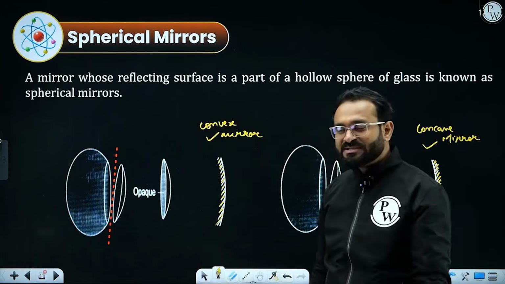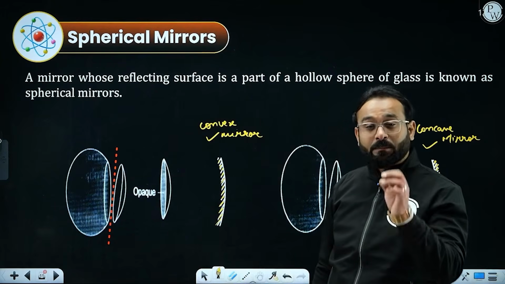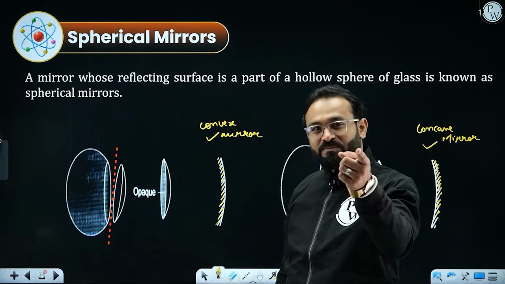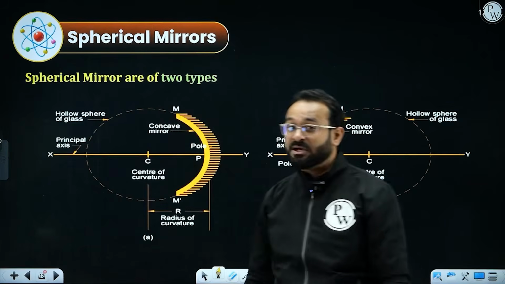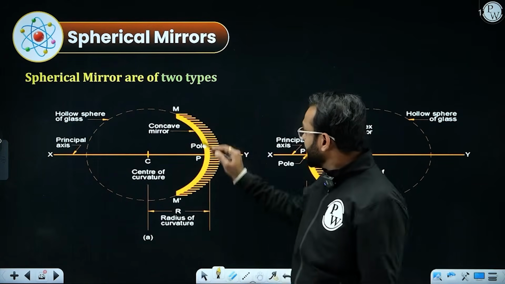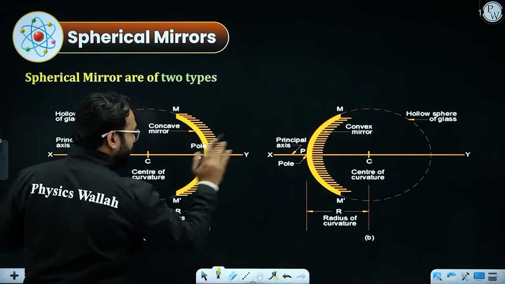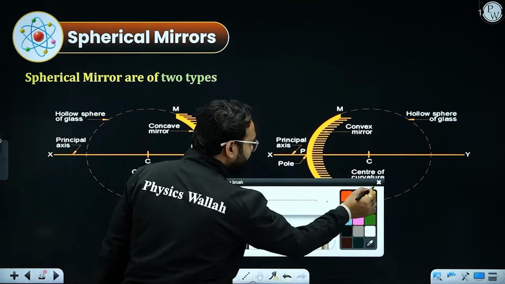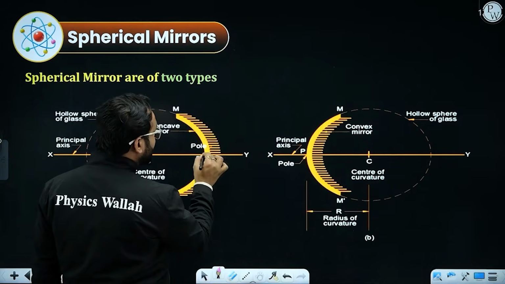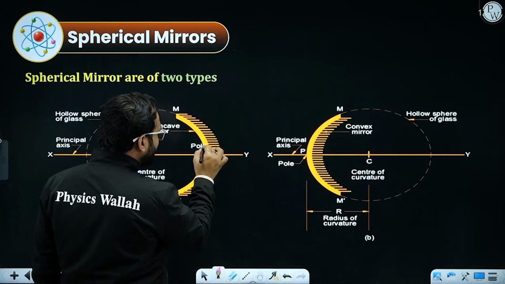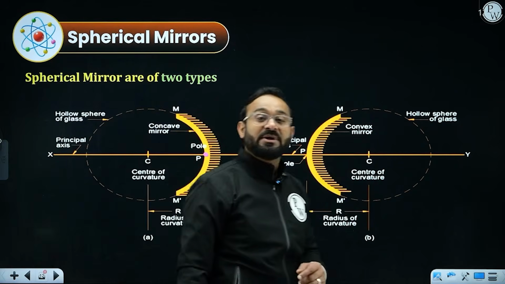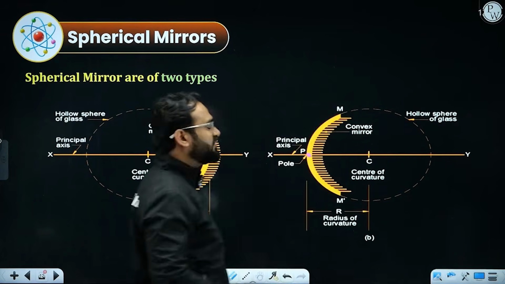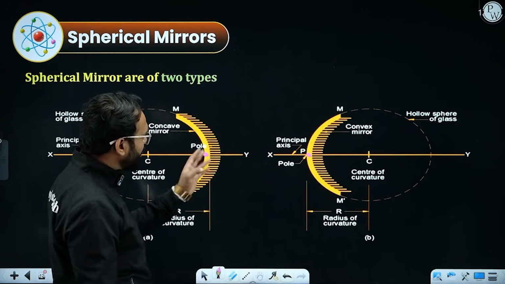So if you understand this, we need to understand the major points or terminologies we need to remember to understand the concept of spherical mirrors and the formation of images by the spherical mirrors. So consider we have these 2 mirrors right in front of me. One is a concave mirror, the other is a convex mirror. There are certain points which I am going to mention. The very first one, this point, is called the pole, represented by P. That is the midpoint of the spherical mirror, whatever you are going to take, be it convex or concave.